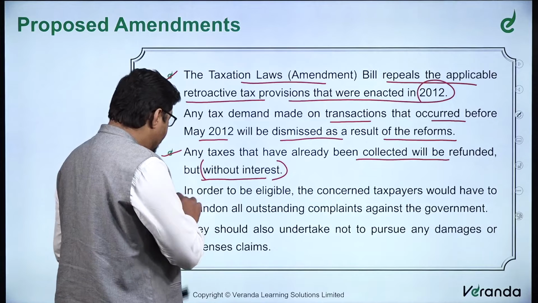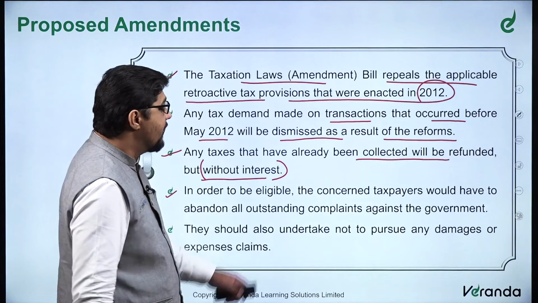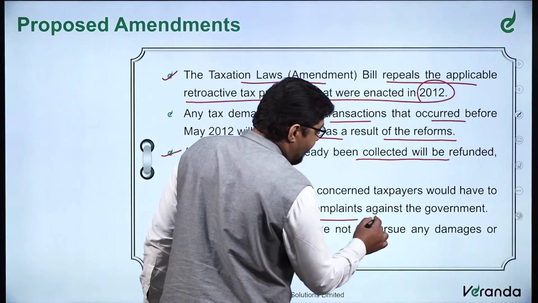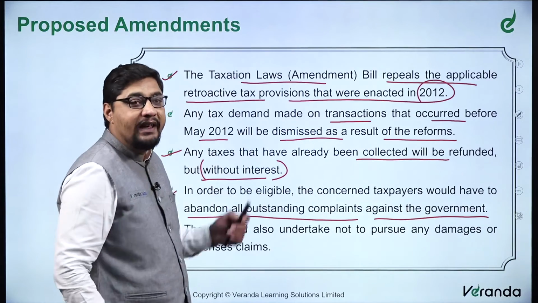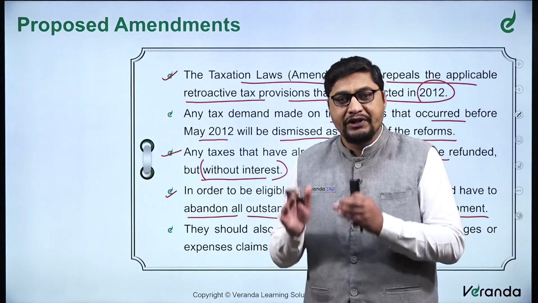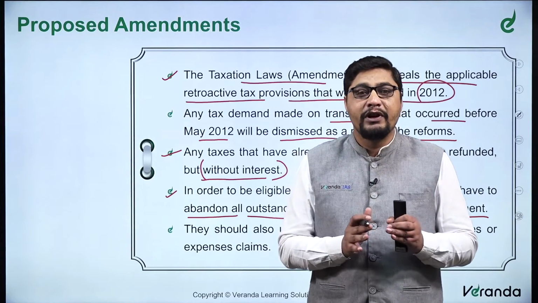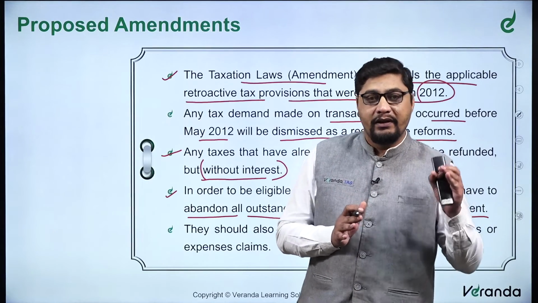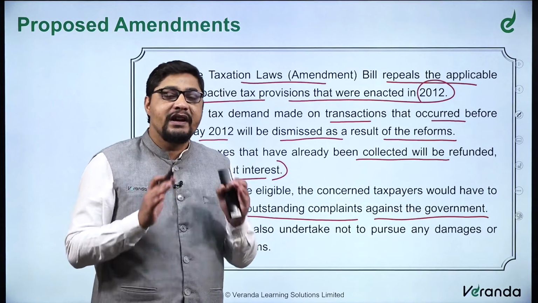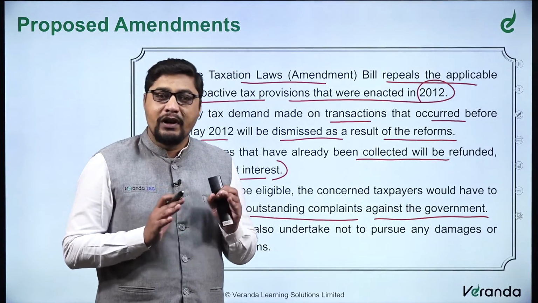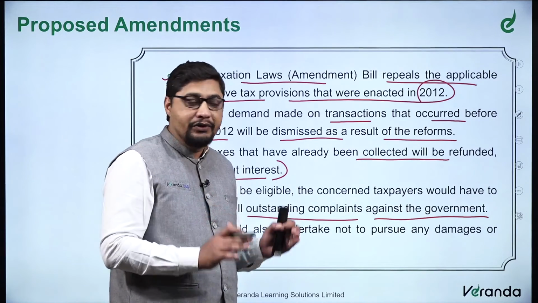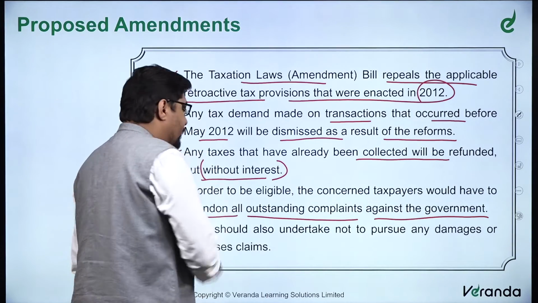Remember this. Then further, in order to be eligible, the concerned taxpayers would have to abandon all outstanding complaints against the government. So it is a form of arbitration. There are issues between the government and corporations or individuals. Now the scope over here is: we will give you your refunds, we will provide you whatever we have collected, but we will not pay the interest. At the same time, you also have to withdraw the complaints against us, whether in India or in international courts. So that is the government stand.